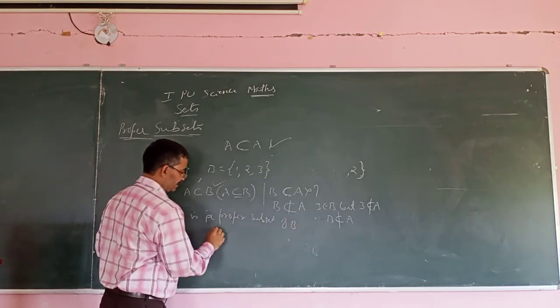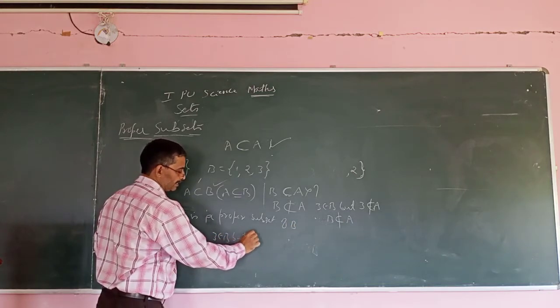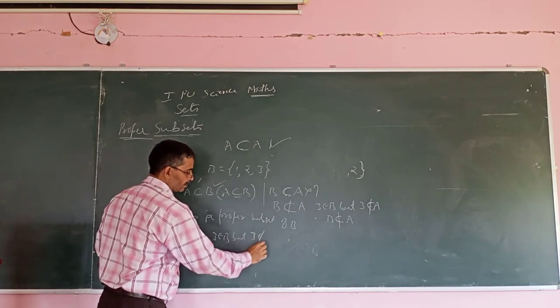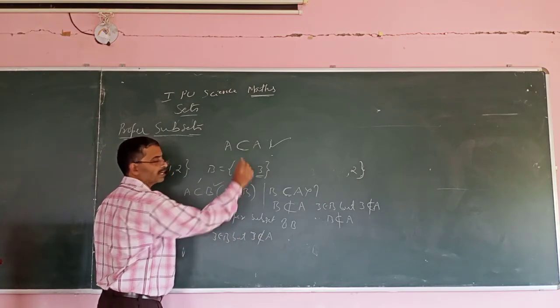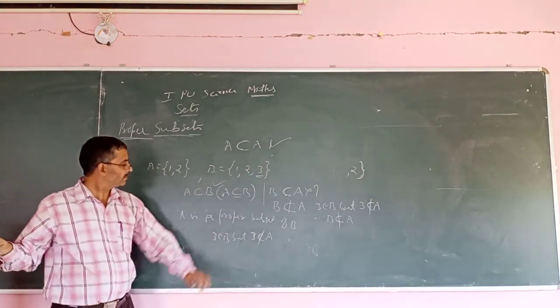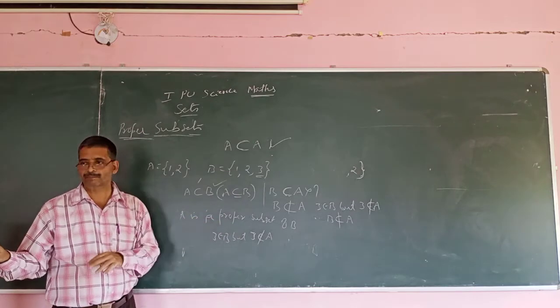A is a proper subset of B, because what is the reason? 3 belongs to B, but 3 doesn't belong to A. There is an extra element. This element is extra here. Then we can say that A is a proper subset of B.